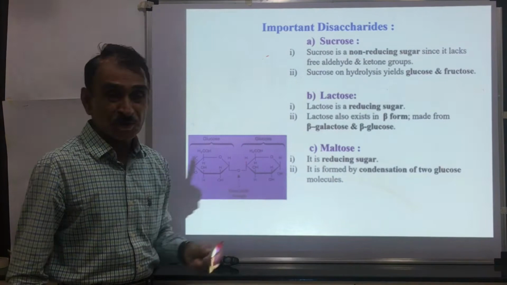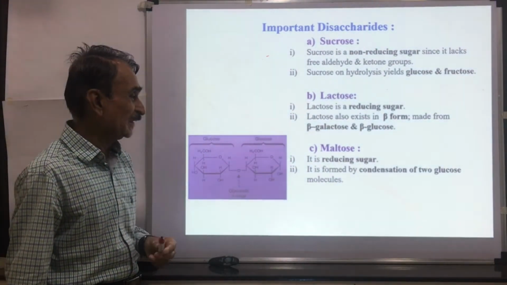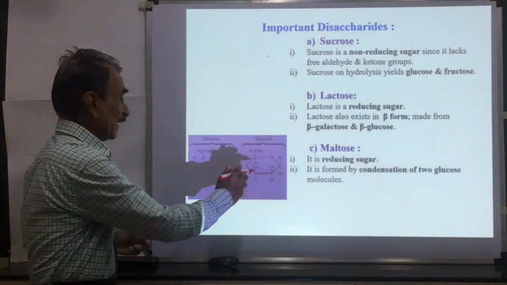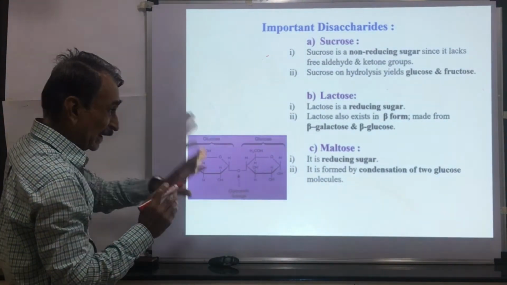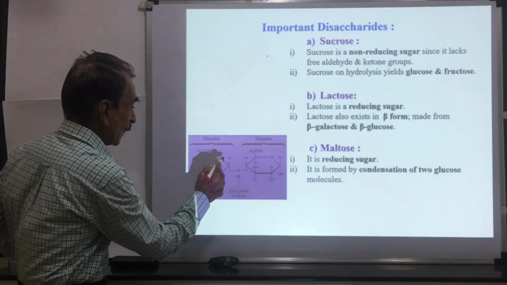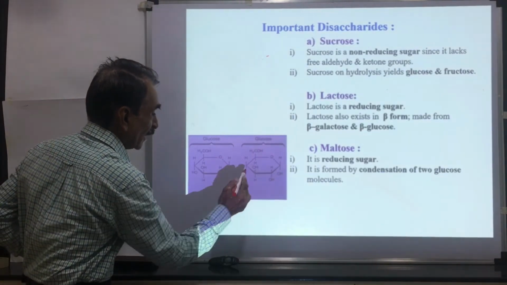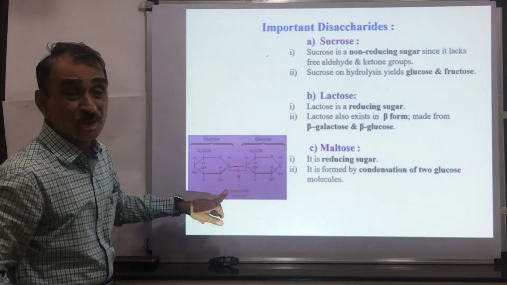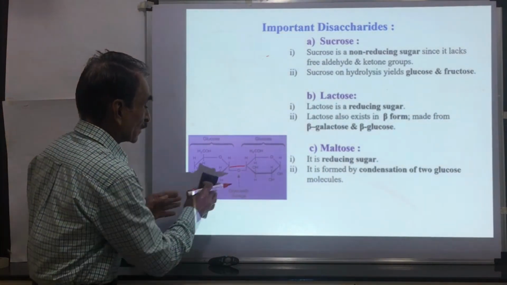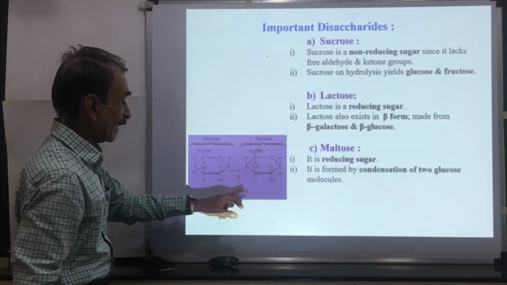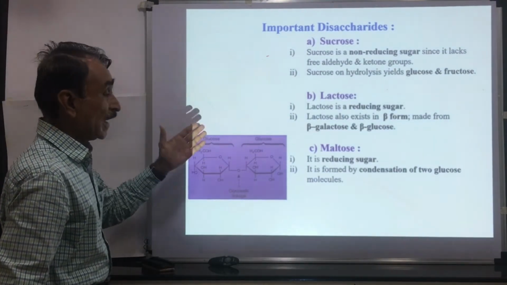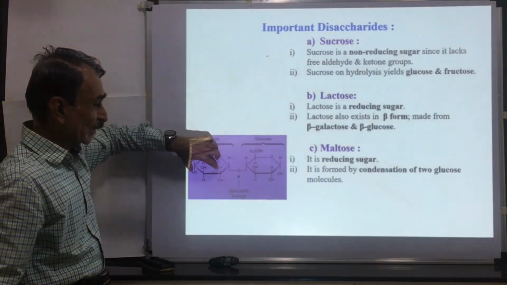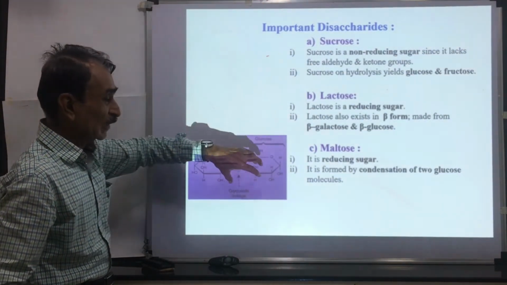Maltose is a reducing sugar. This is a malt sugar. It is present in the malt. It is formed by condensation of two molecules of glucose. Here this is a maltose sugar. It contains two molecules of glucose. This is one molecule, this is another molecule, and there is a chemical bond between these. This is called a glycosidic linkage. Two molecules of glucose are linked together by means of a glycosidic linkage. In other words, on hydrolysis, maltose produces two molecules of glucose.